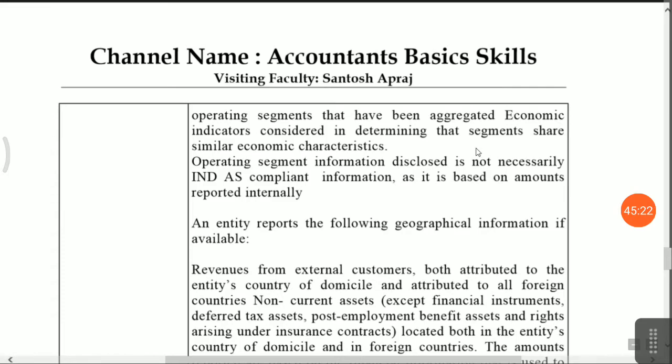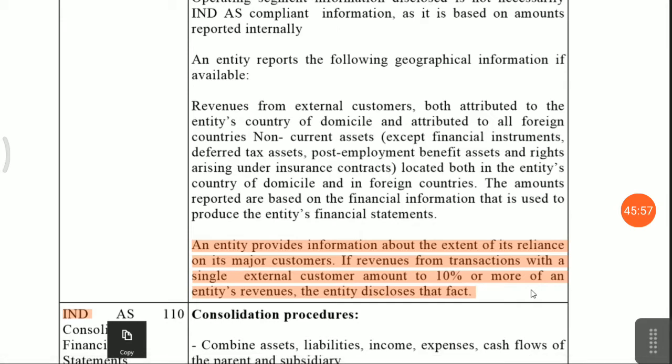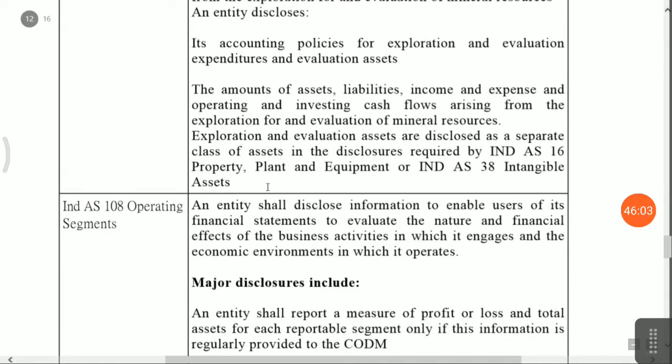Friends, there is a condition specified on which type of income you have to show. In Indian accounting standard segmental reporting, there is a term and condition of more than 10% income. Here also there is a condition that you should not show all types of income; it is specified specifically. What condition? An entity provides information about the extent of its reliance on major customers. If revenue from transactions with a single external customer is 10% or more of the entity's revenue, the entity discloses that fact. Means they have given certain conditions, additional disclosures required for segmental reporting under Ind AS 108.